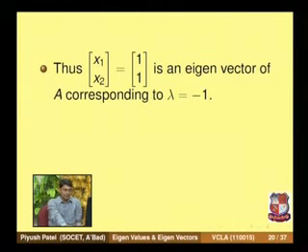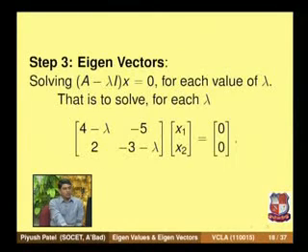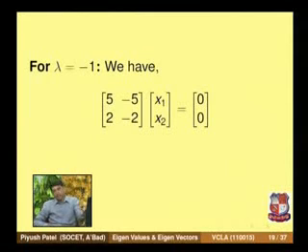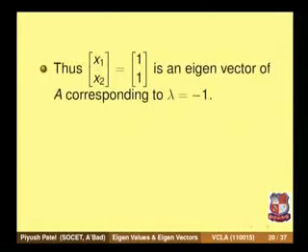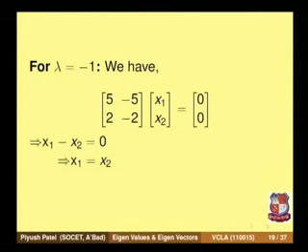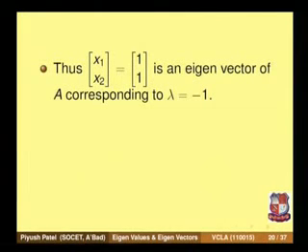So the procedure is clear. We want to solve for the eigenvectors, so we solve the homogeneous system of linear equations. Here we put the value of lambda so that we get this system. In this system both equations are identical, so the equivalent equation is x1 minus x2 equal to 0, which implies x1 and x2 are the same. So all vectors whose components are the same are eigenvectors for matrix A. Here in particular (1, 1) is an eigenvector of A corresponding to lambda equal to